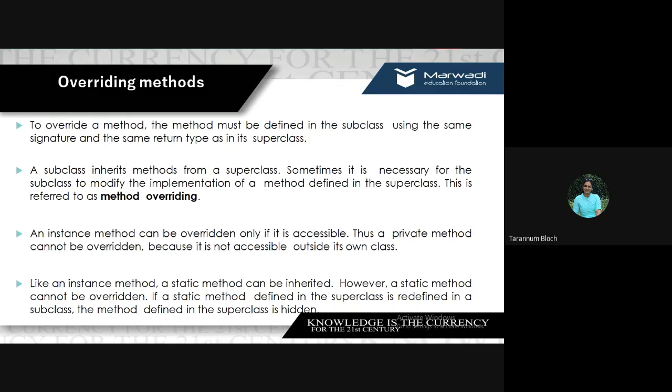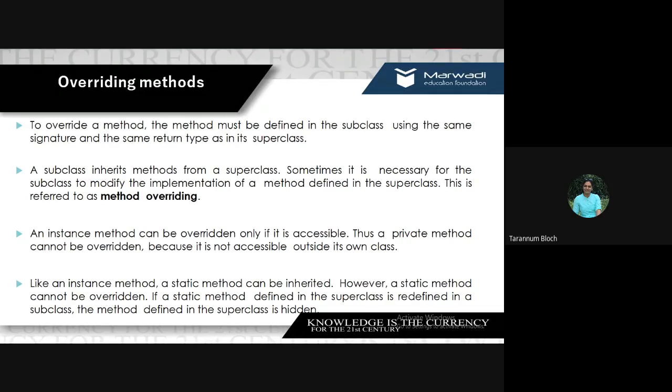So what we can say is private members can be accessed in the child class, but we cannot override them. We cannot change their value. Similarly, an instance method, if it is static, can be inherited but it cannot be overridden.